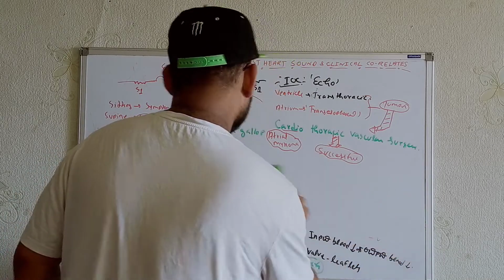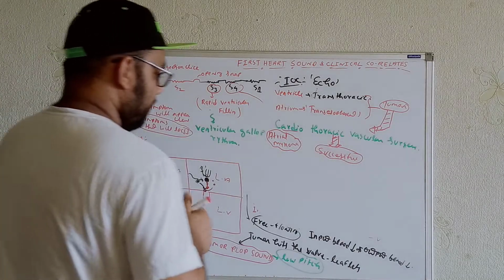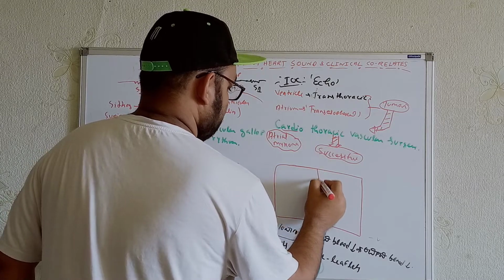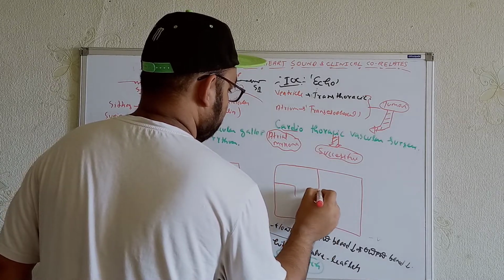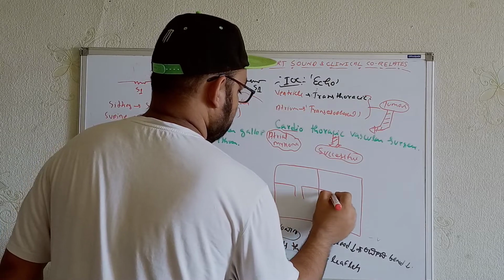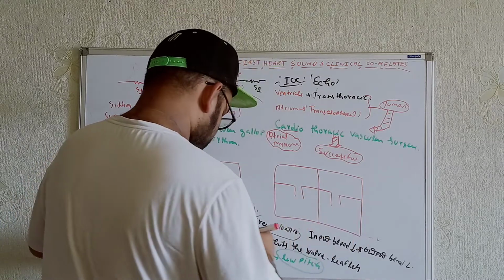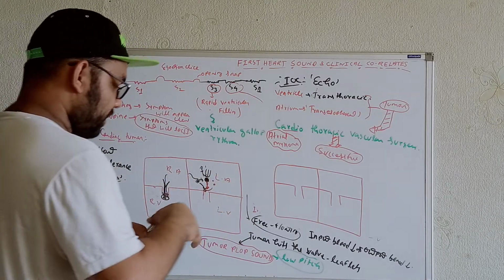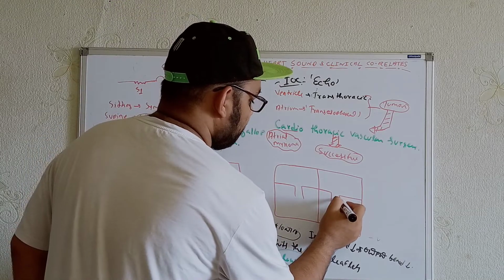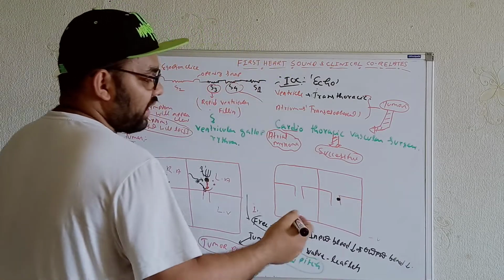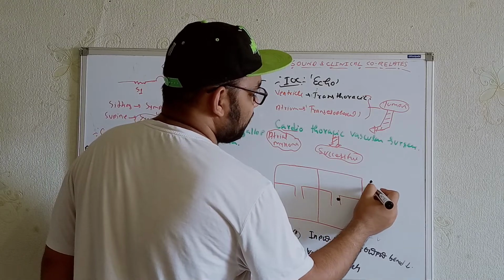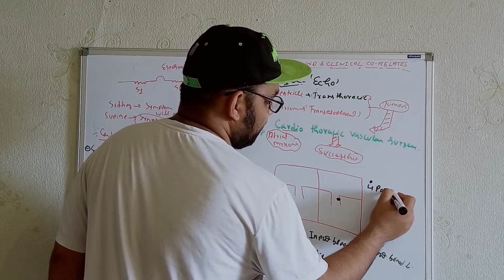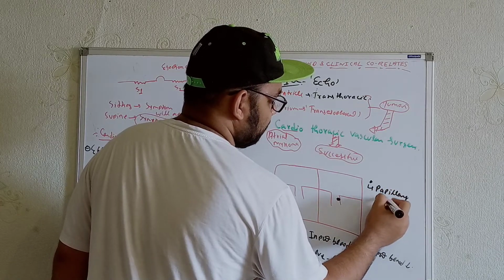Now if we get, for example, the tumor over here, just like this, and if we get just like this. Now, for example, the tumor was here in terms of the left atrium, the tumor was freely movable. Now, for example, if we get any kind of tumors over here within the valve leaflets. So, whenever we get tumors within the valve leaflets, this type of tumor is known as what? Papillary fibroelastoma. So, this type of tumor is known as papillary fibroelastoma.